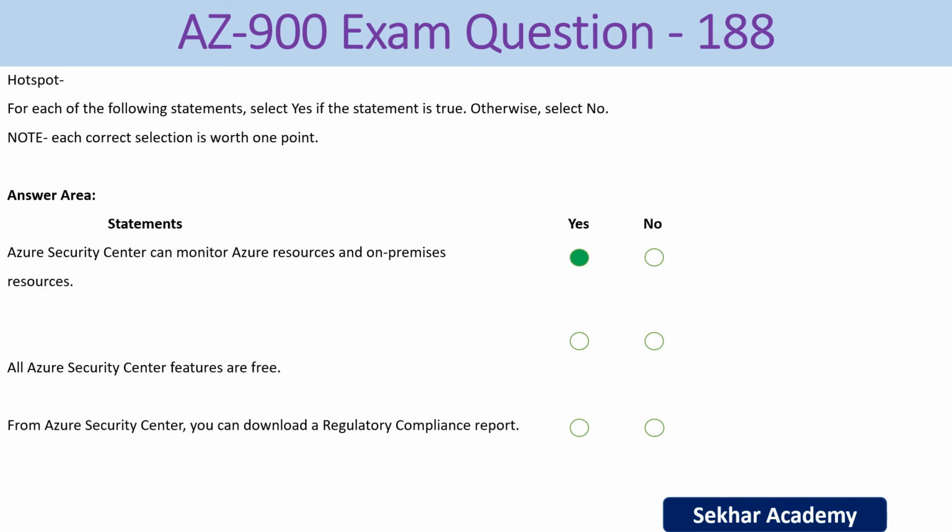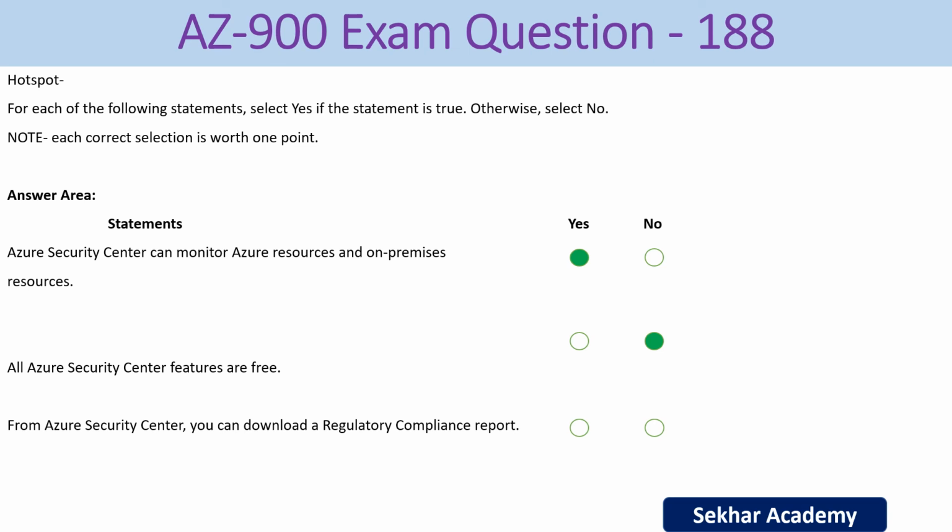When we have the hybrid cloud model, you can monitor the resources in Azure as well as on-premises resources. So the right answer is yes. Next statement, all Azure Security Center features are free. The right answer is no. Based on the subscription model, the features will be chargeable in Azure Cloud.